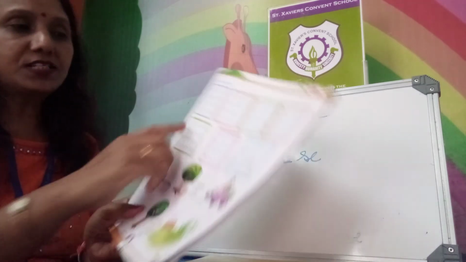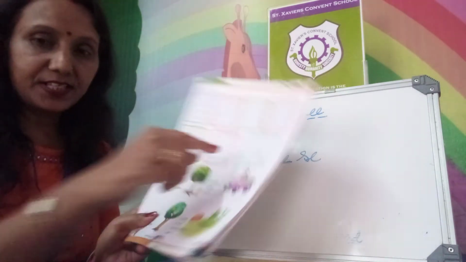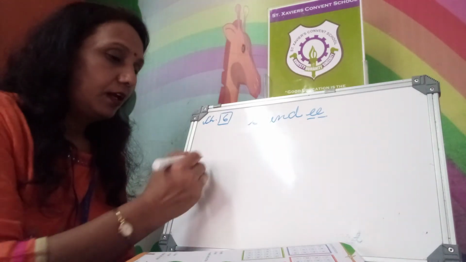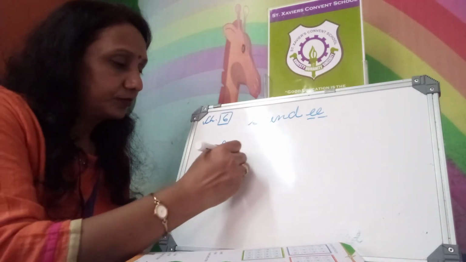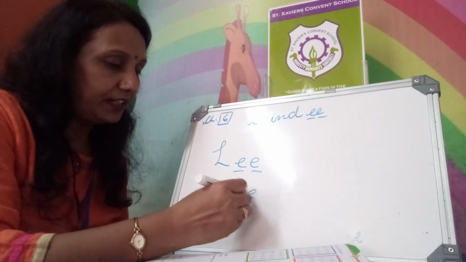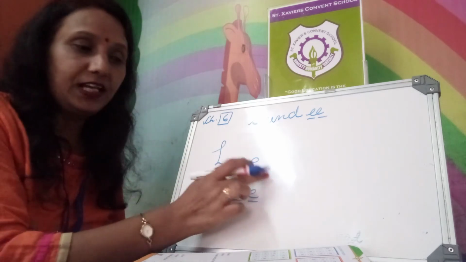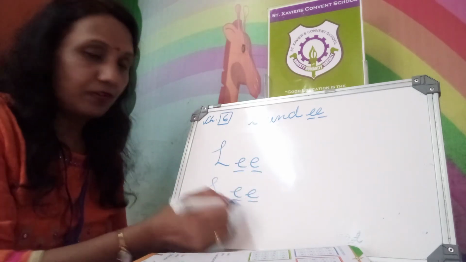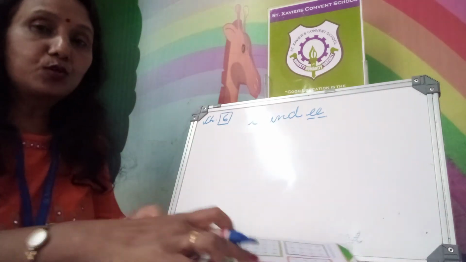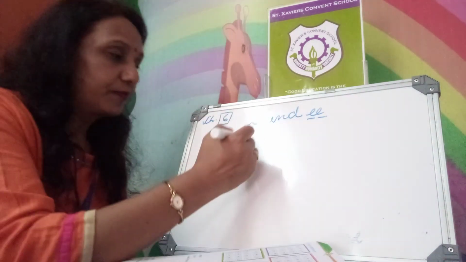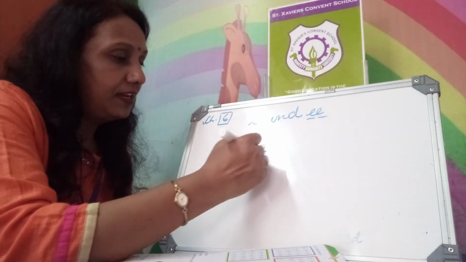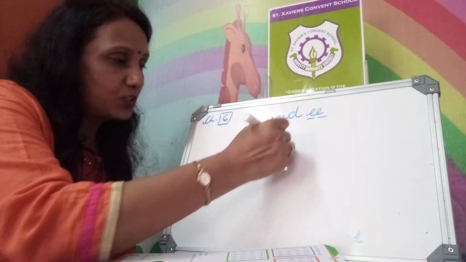Now some more words are in the blocks. I will explain here. Block 1: L, double E. Double E is common there. When you put L, it will become lee. When you put S, it will become see. Block 2: just see, double E and L is common there.